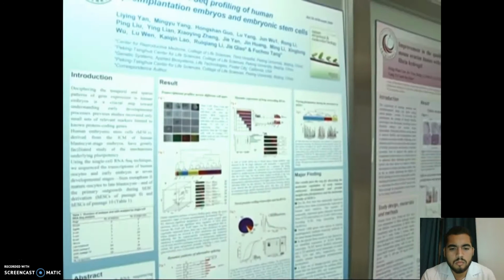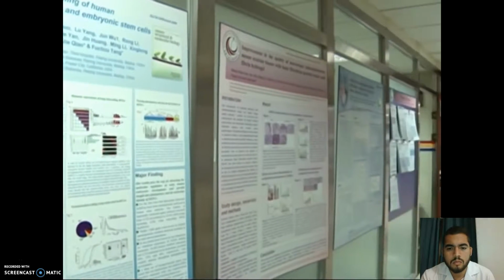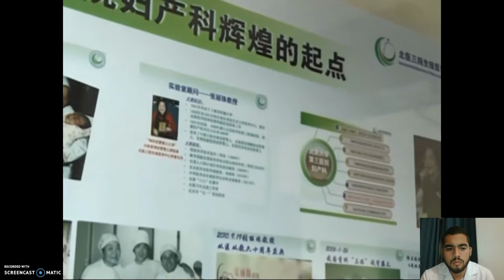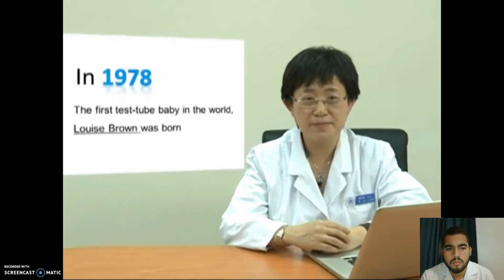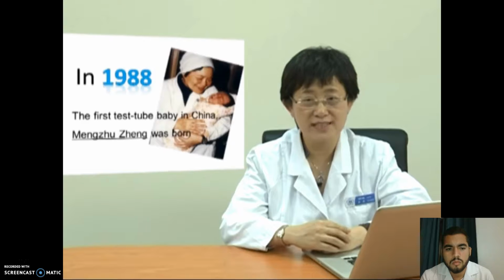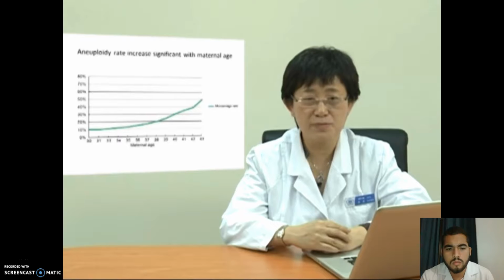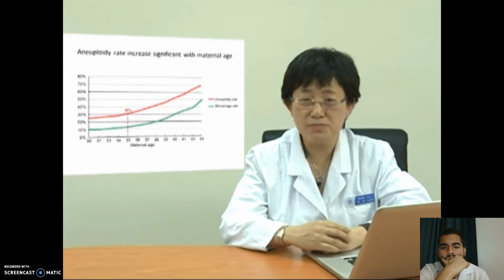I'm Dr. Tiao from Peking University Third Hospital. In vitro fertilization is a powerful technology to help infertile couples to get their own babies. The first IVF baby in the world was born in 1978 in the UK, and the first one in China was born in 1988 in our hospital. Although the IVF technology has been successfully used for more than 35 years, the success rate is still relatively low, around 30 to 40%.